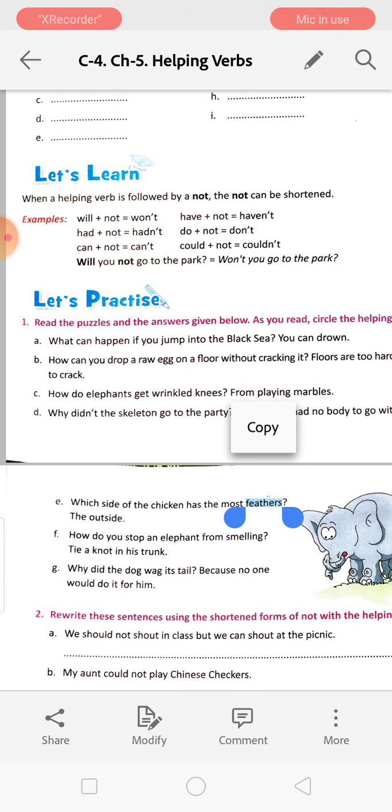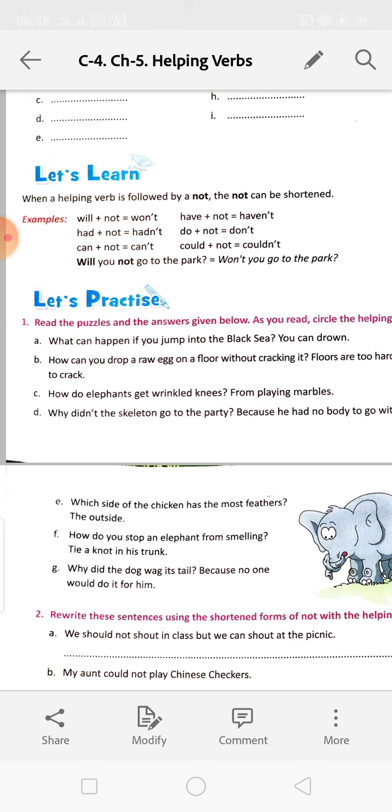Next, when a helping verb is followed by not, the not can be shortened. So, for example, will not will be won't, had not will be hadn't, cannot will be can't, have not will be haven't, do not we can use don't, could not couldn't, will not won't.